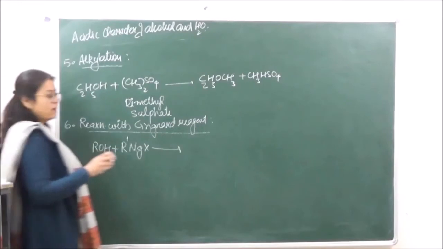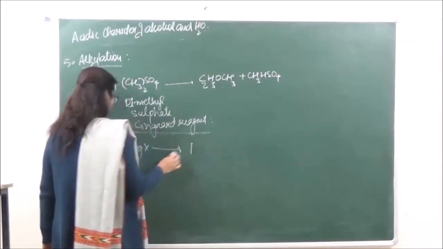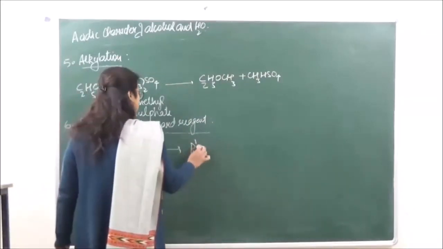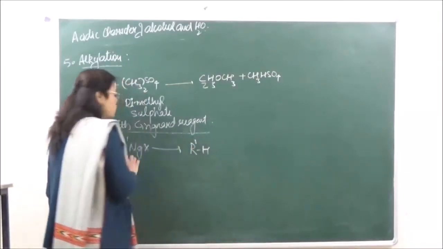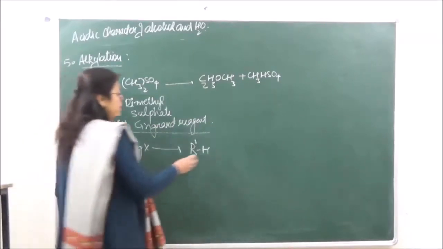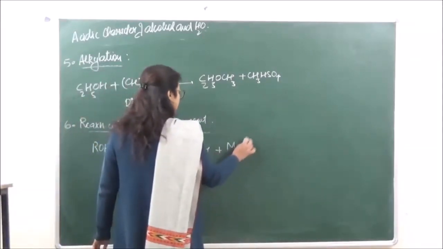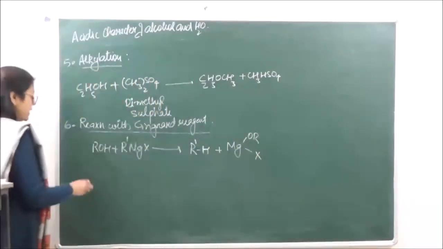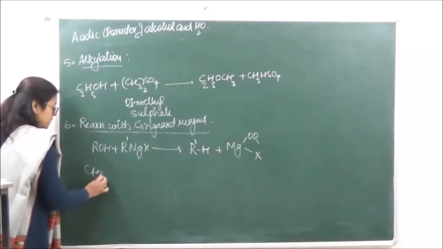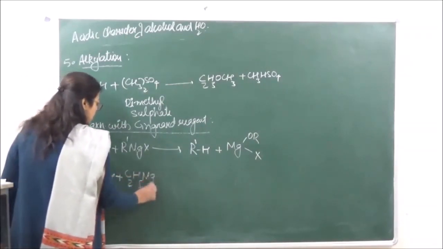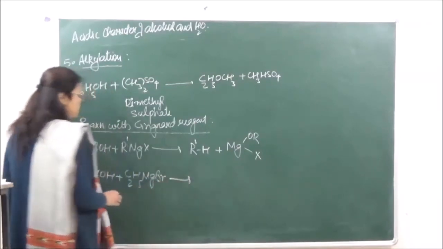So this is going to give us an alkane, and that alkane is formed by the alkyl group which is attached to the Grignard reagent. Remember this. Okay, and plus we are going to get over here, so if we are taking an example, HBr.